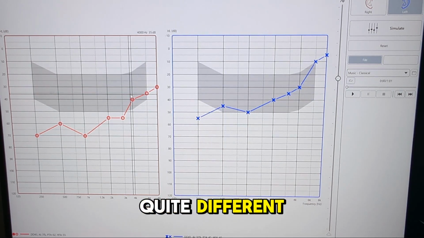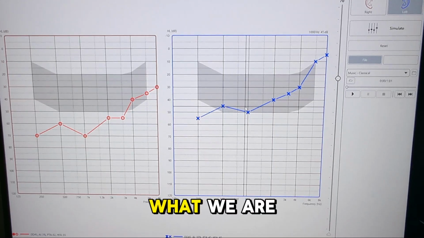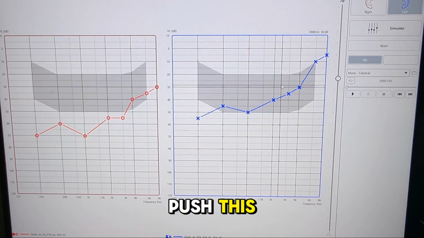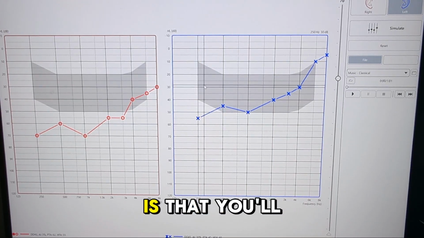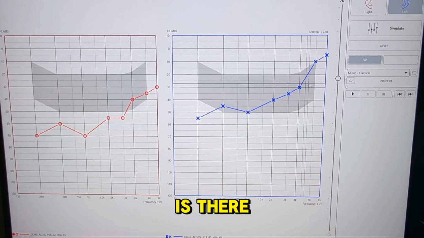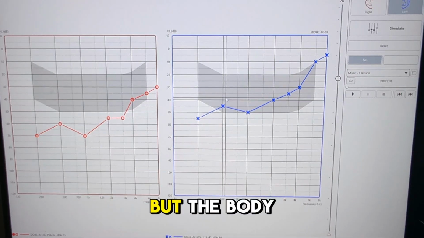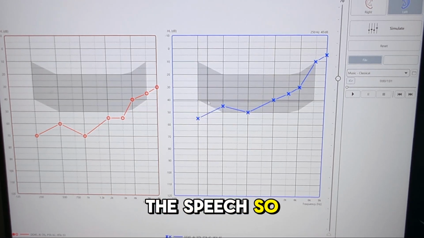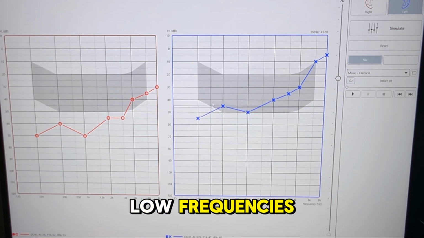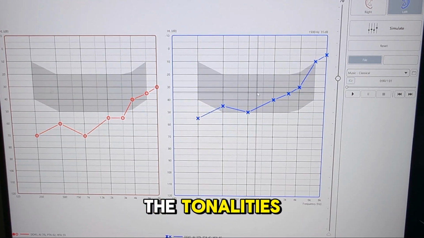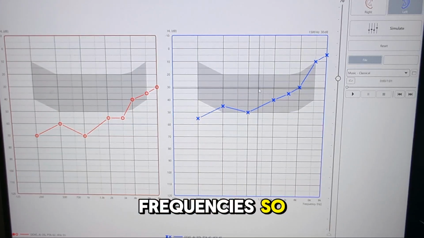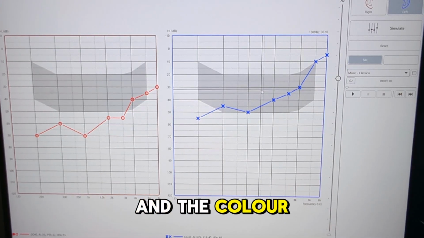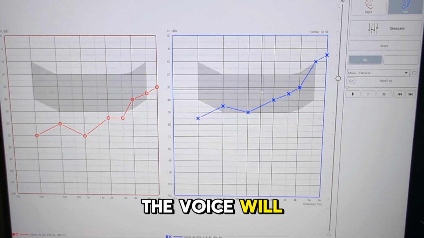It'll be quite different. So looking at the left ear, what we are expecting when I push this simulate button is that you'll notice that the clarity is there. There's some clarity here, but the body of the speech as well as the volume of the speech. So volume is mostly carried in the low frequencies, and the body and the tonality is carried within the mid frequencies. So we're looking at the accents and the color and the tone of the voice will be diminished.